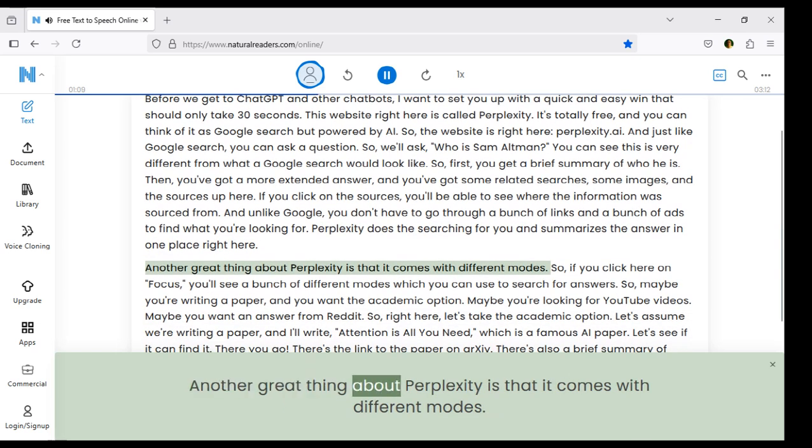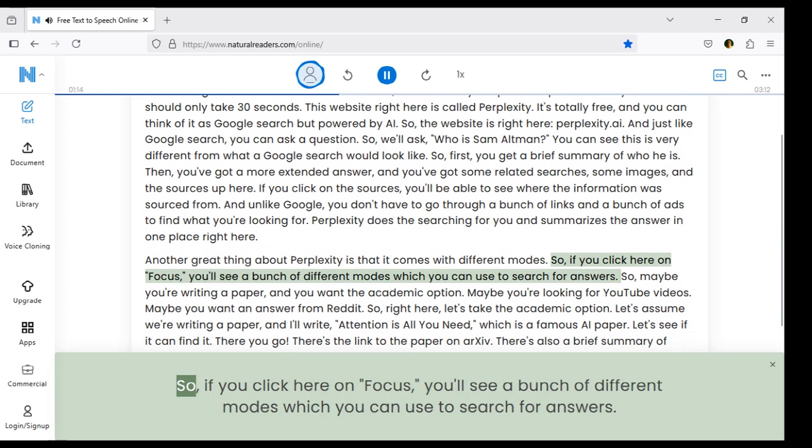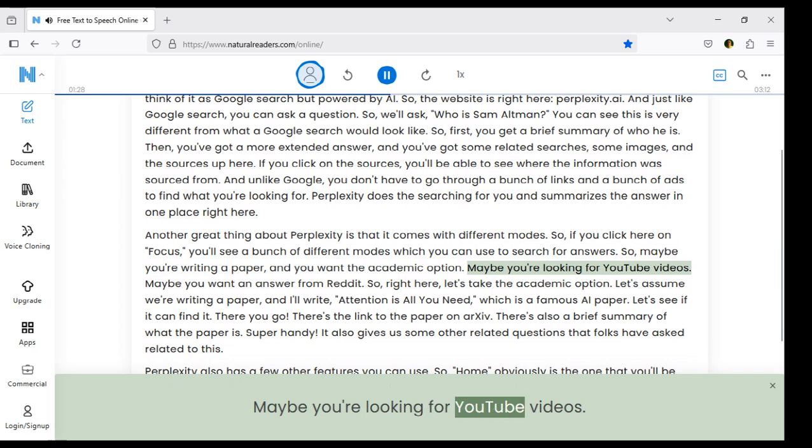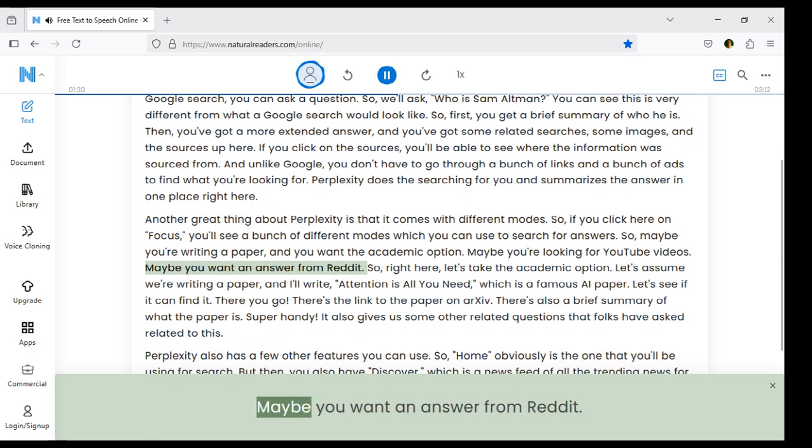Another great thing about Perplexity is that it comes with different modes. So, if you click here on Focus, you'll see a bunch of different modes which you can use to search for answers. Maybe you're writing a paper, and you want the academic option. Maybe you're looking for YouTube videos. Maybe you want an answer from Reddit.